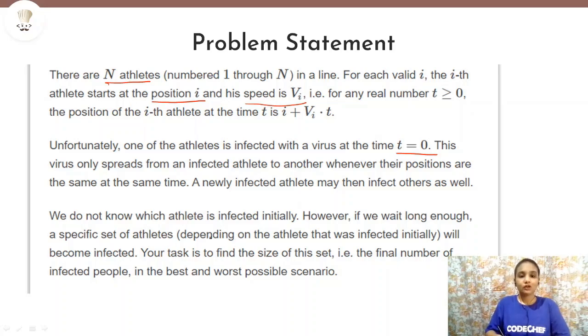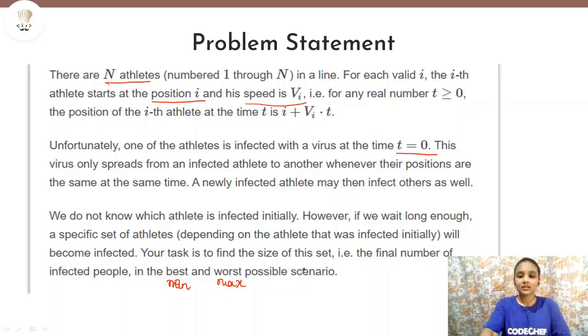Now we do not know which athlete is infected initially. So we need to find out the best and the worst possible case scenario, that is the number of people that will be infected in the best scenario and in the worst scenario. Best means the minimum number of people that will be infected, and worst means the maximum possible number of people that will be infected because of the initially infected athlete. That is what we need to find out in the question.